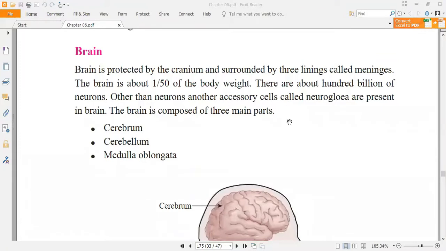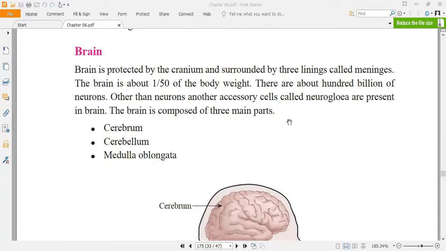If you see the brain in your textbook, it is protected by the skull or the cranium, and it is surrounded by the three lining of meninges. Inside there is cerebrospinal fluid, and the weight is 1/50th of our body weight.